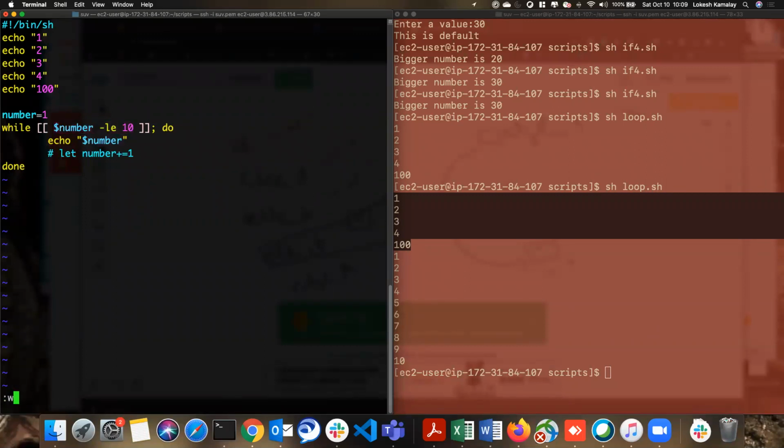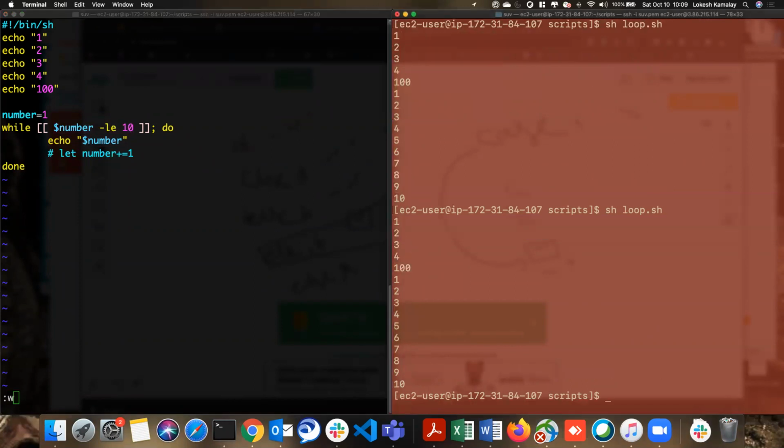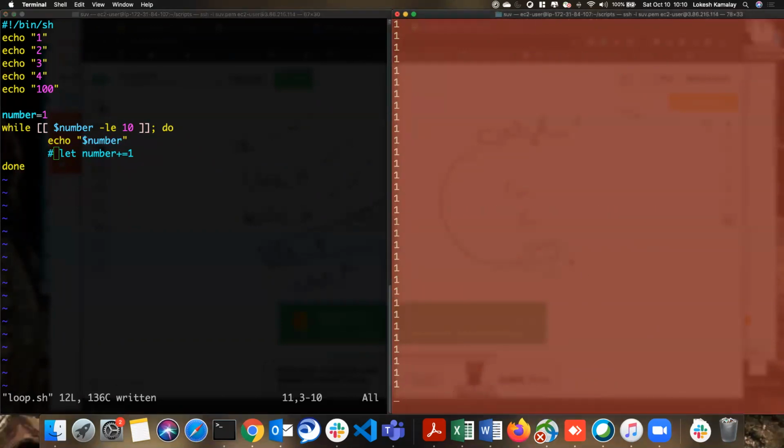Now you want to see it, so let's run it. Oh, I didn't save it. See, it's going into an infinite loop. 1, 1, 1, 1, 1. It's not stopping. I need to press Control C. So you have to be very careful when writing loops. The main thing you need to focus on is when to exit out of the loop. That is the main thing. That's about the while loops.